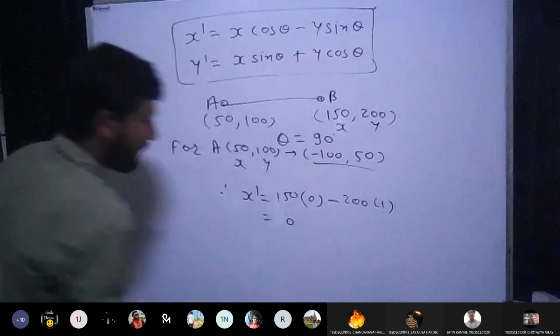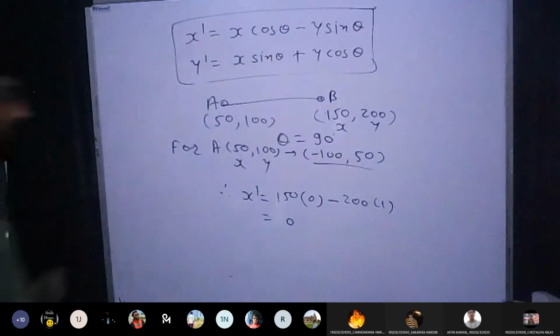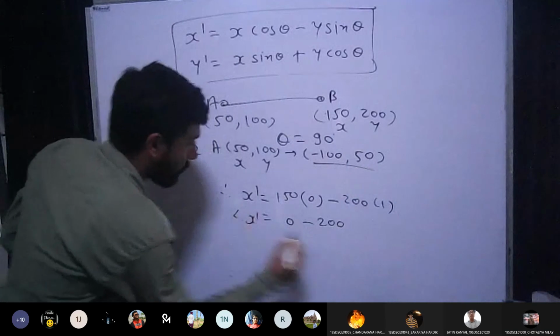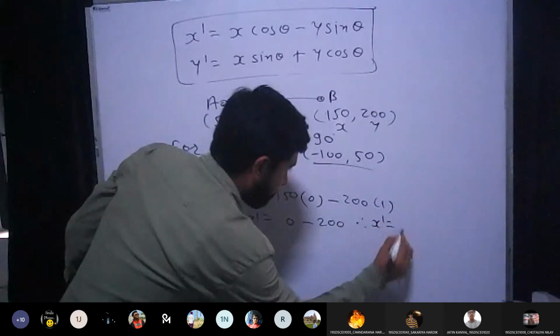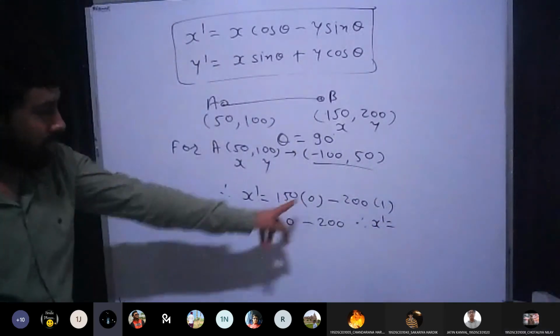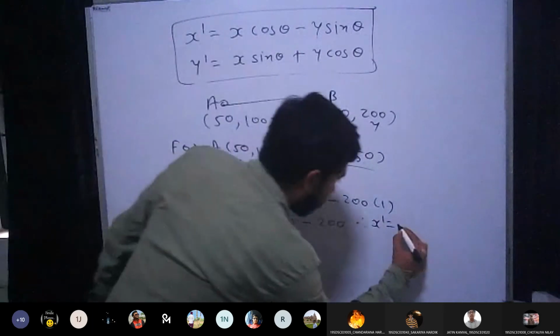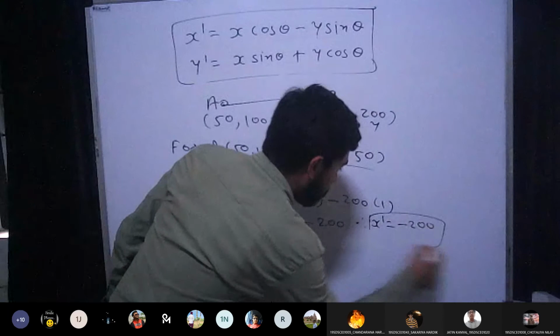150 into 0. Not minus 50, but it will be minus 200. Yes or no? Yes, sir. Minus 200. 150 into 0 becomes 0. Minus 200 into 1, which is 200. So it will be minus 200.